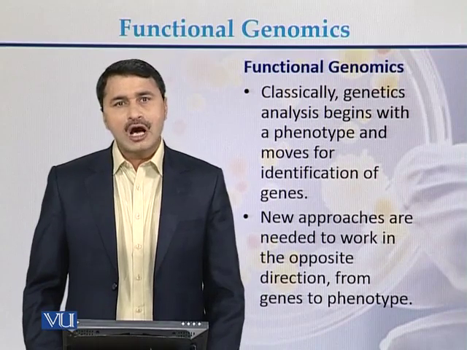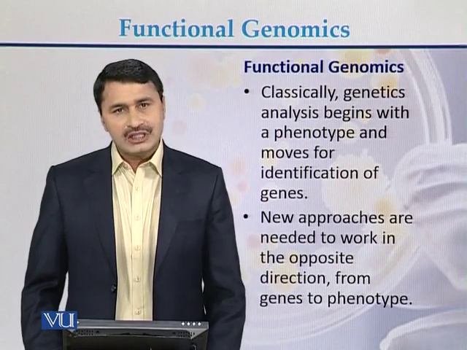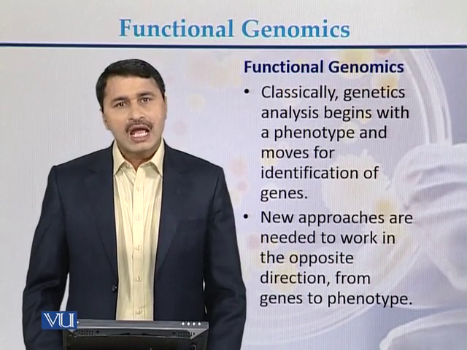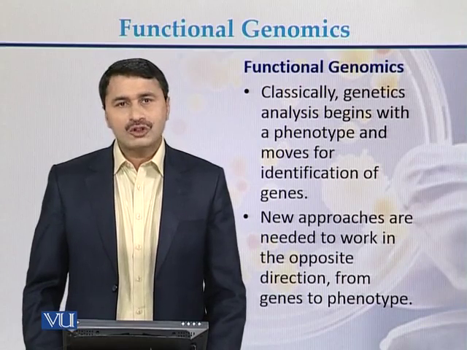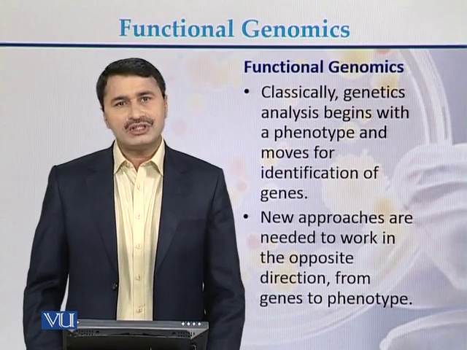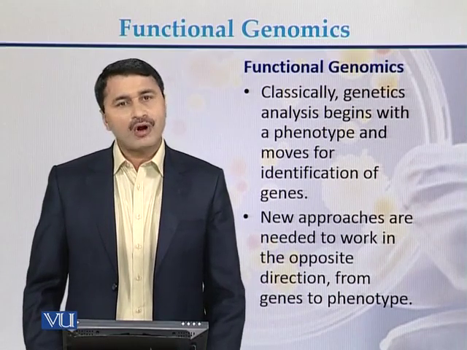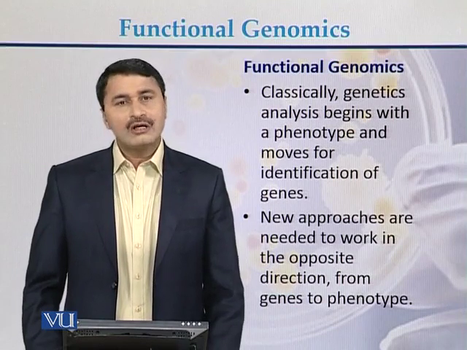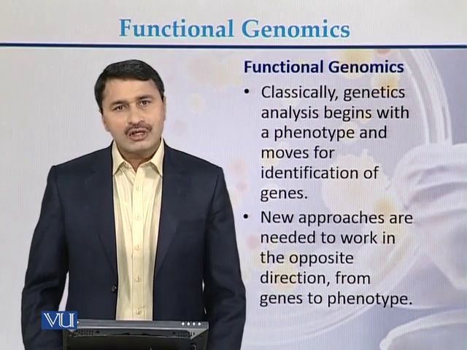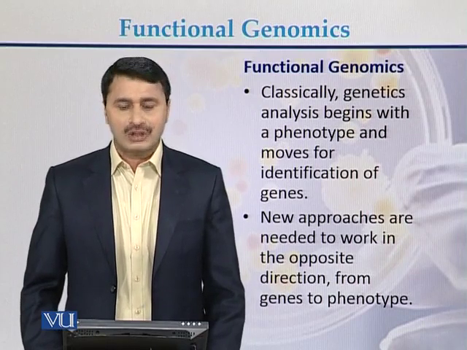This is the opposite direction: we start from the genes or the genomes, and ultimately we try to identify the phenotypes. So this is the difference between genetics and genomics. In genetics, we move from phenotype and try to identify the genes, while in genomics, we start with genomes or genes and try to identify the phenotype.